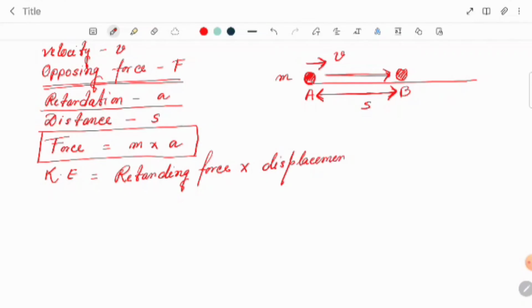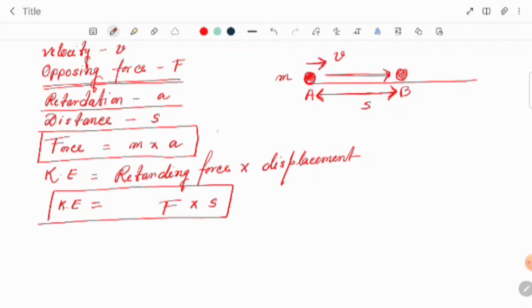The retarding force or opposing force is F, and the displacement is S. So the kinetic energy formula we will calculate from here: K equals F into S. Call this equation number 1, and F equals m A equation number 2.